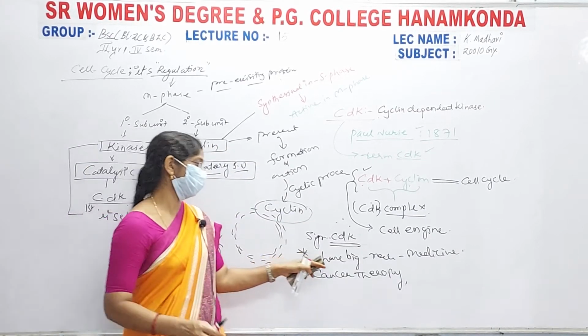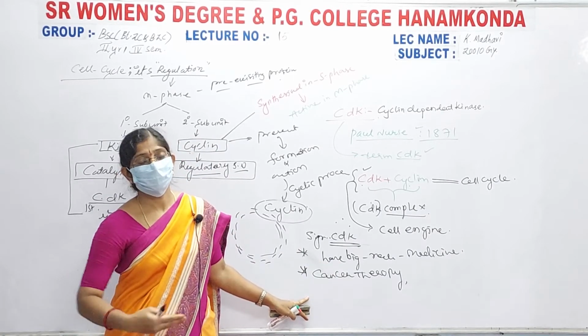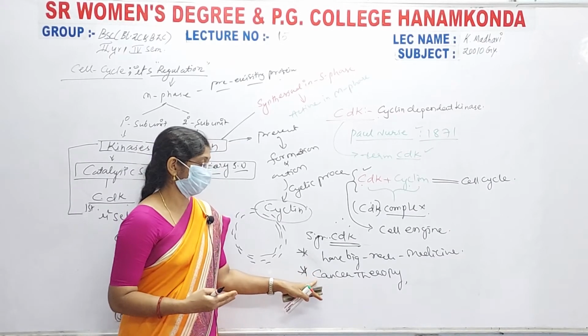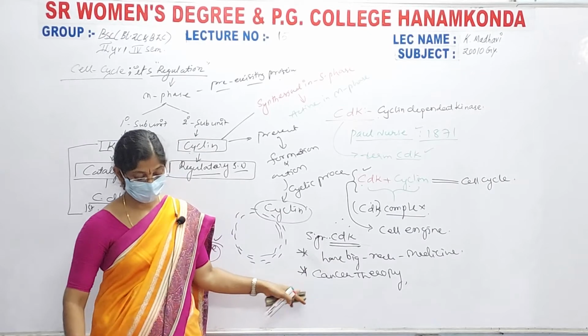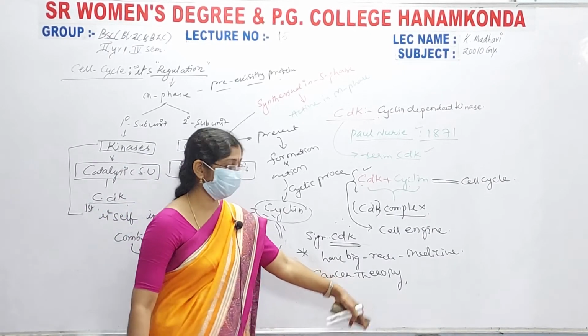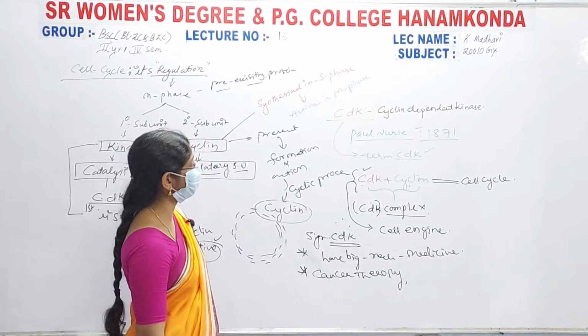And the second one, these have great practices or theories which are proposed in cancer therapy developments. The developments occur from cancer therapy. And here there are two checkpoints in the cell cycle.